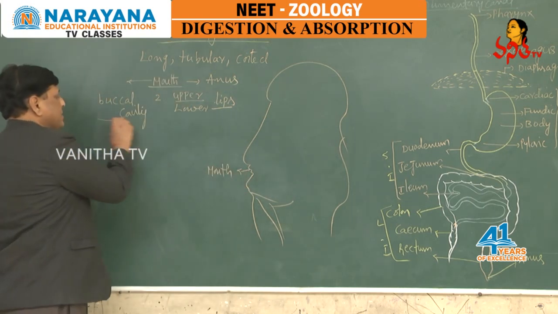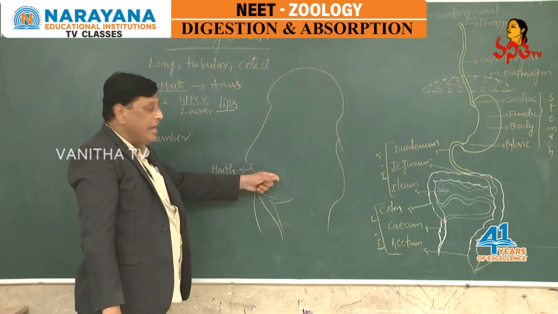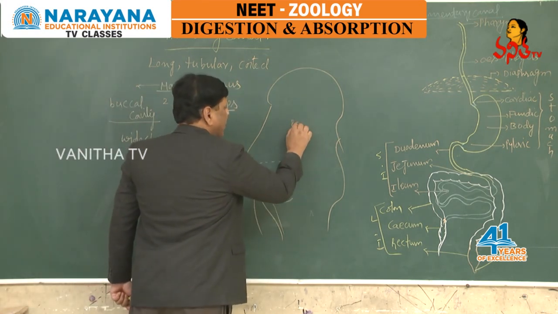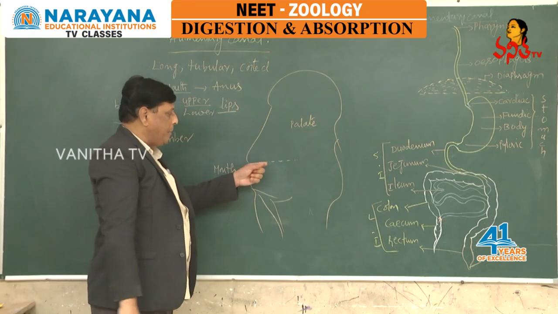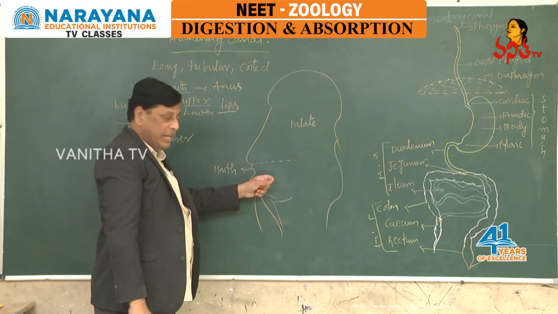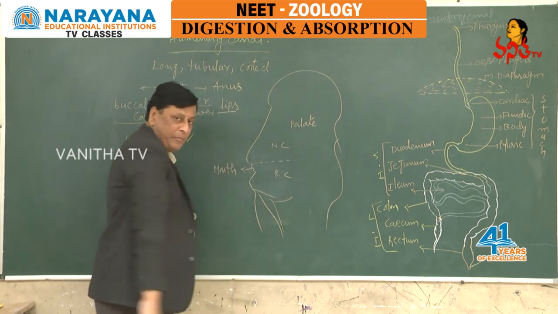The buccal cavity is a wide chamber. It is separated from the nasal chamber by a horizontally extended structure called the palate. The palate is a plate-like structure which differentiates the buccal cavity or buccal chamber from the nasal chamber.